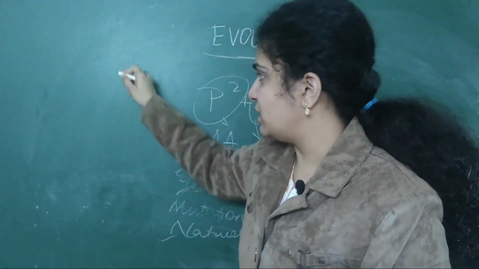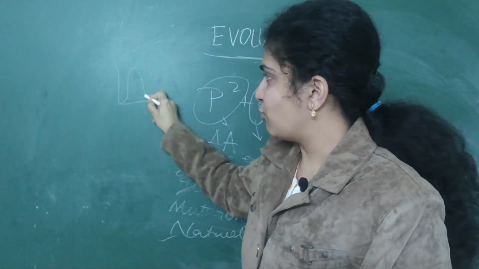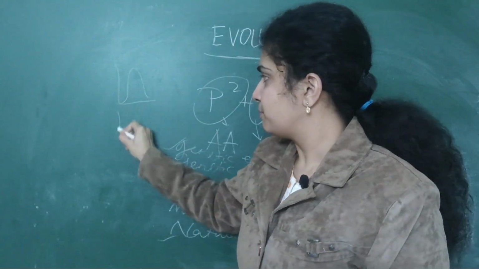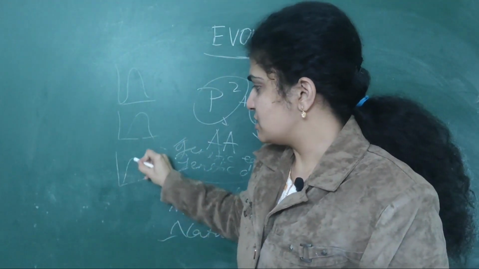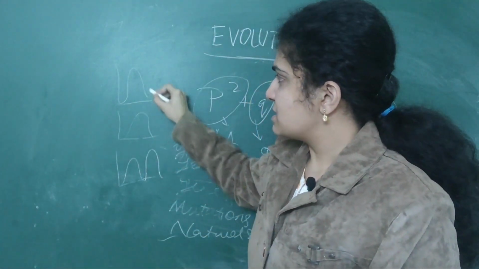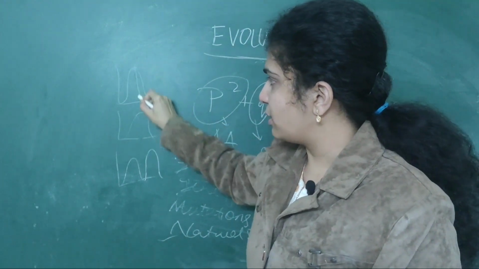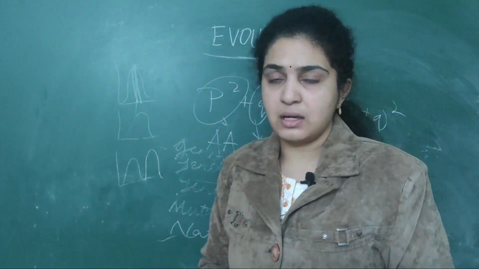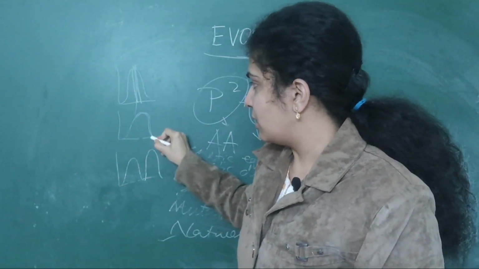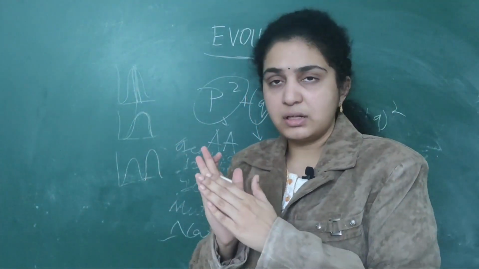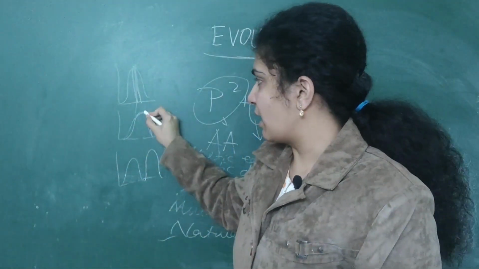Already I told you about the 3 graphs: one is the stabilization graph, another is the directional graph, another is the disruptional graph. Stabilization means at a specific point of time it is stabilized. When you come to directional, it turns direction in the graph.